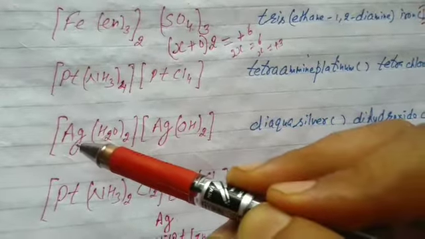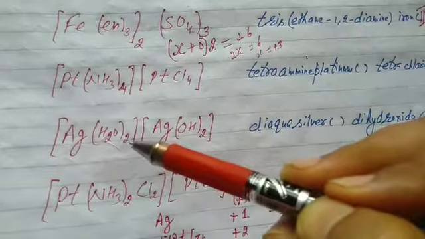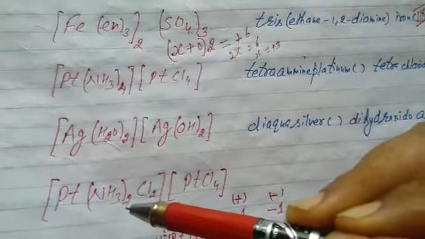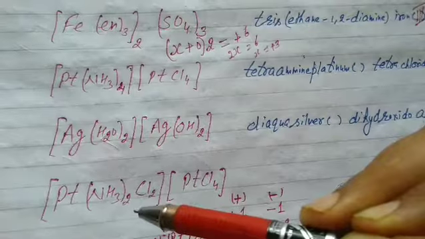Again, what's the coordination number of silver in it? 2. Two monodentate ligands. What is the coordination number of platinum in it? 2 monodentate plus 2 again monodentate, 4.